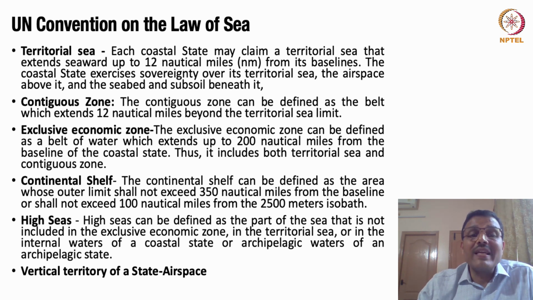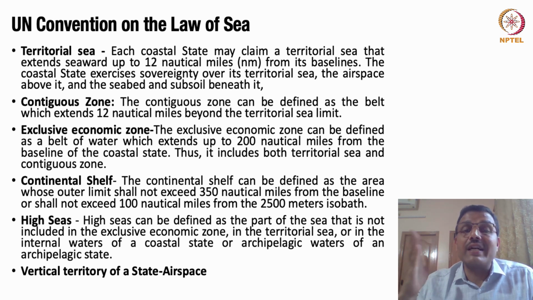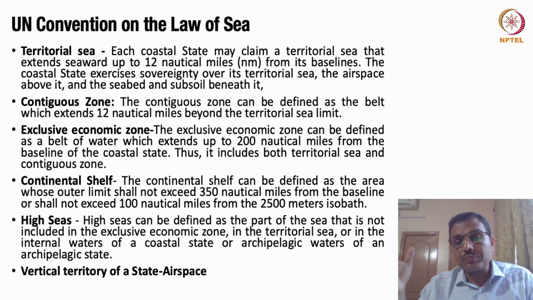Now, to conclude, please remember, when we have been speaking so much of up to 350 nautical miles as your continental shelf, and 12 nautical miles as your territorial waters, it also means that this is the territory of India. This can be the extended territory of India. And hence, when there is a horizontal extension of territory, anything above that, which is called the airspace, which is called the vertical territory, is also the territory of India or the Union.